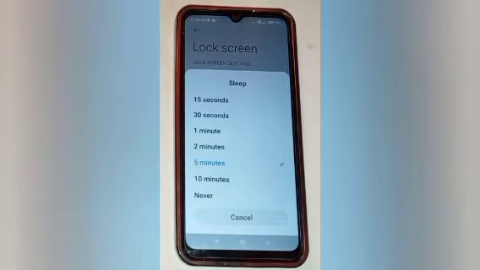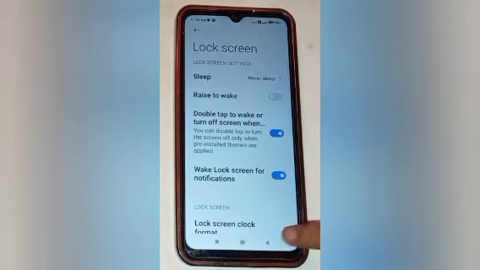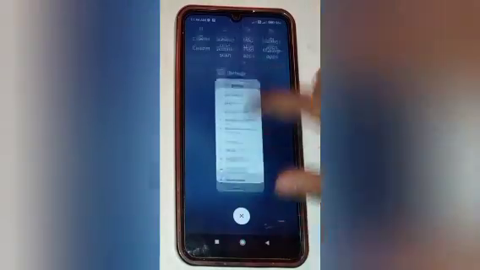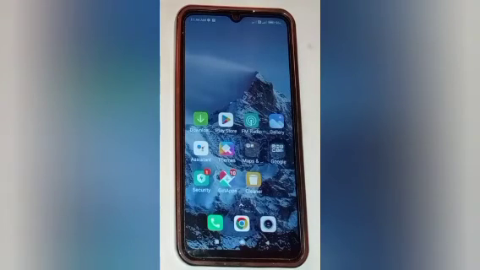If your mobile phone screen is automatically locking after some seconds or some minutes and you want to solve this problem, so click on the never option. So it means that your screen is never turned off after some seconds or some minutes. If you want to turn it off, you can turn it off, and then turn it on when you want it on. So in this way the auto screen off problem is solved in your mobile phone.